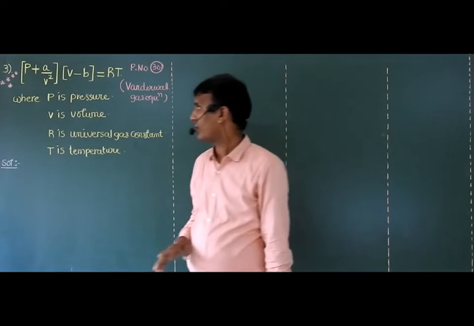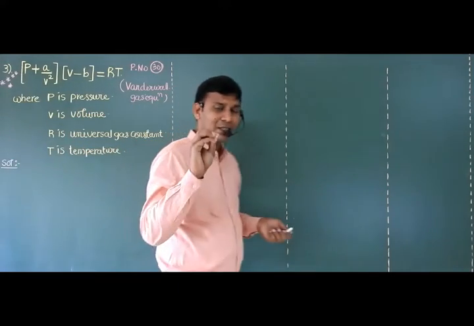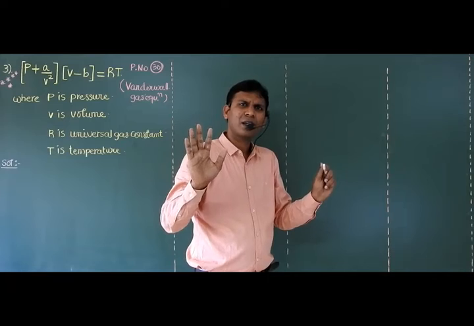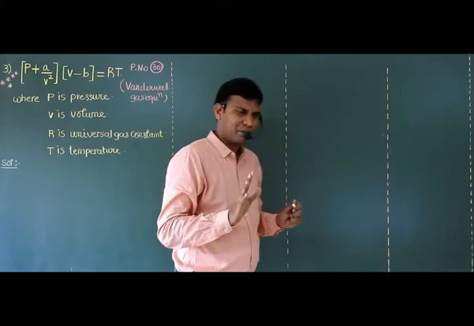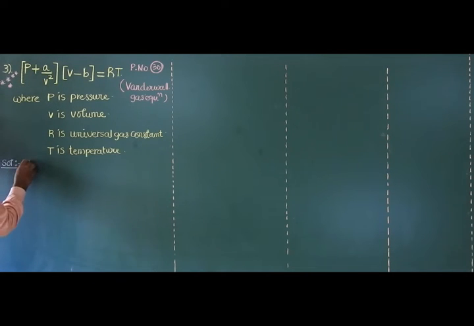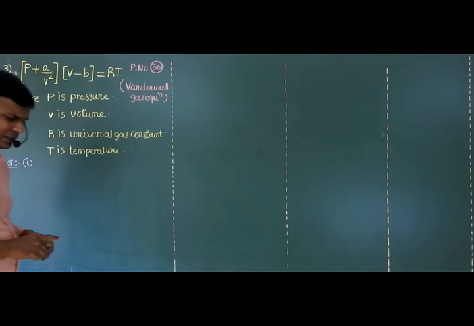Now, in this question there are a total of 7 sub questions, so I will explain all questions at a time. First one is, I want to find the dimensions of A. How to find the dimensions of A?